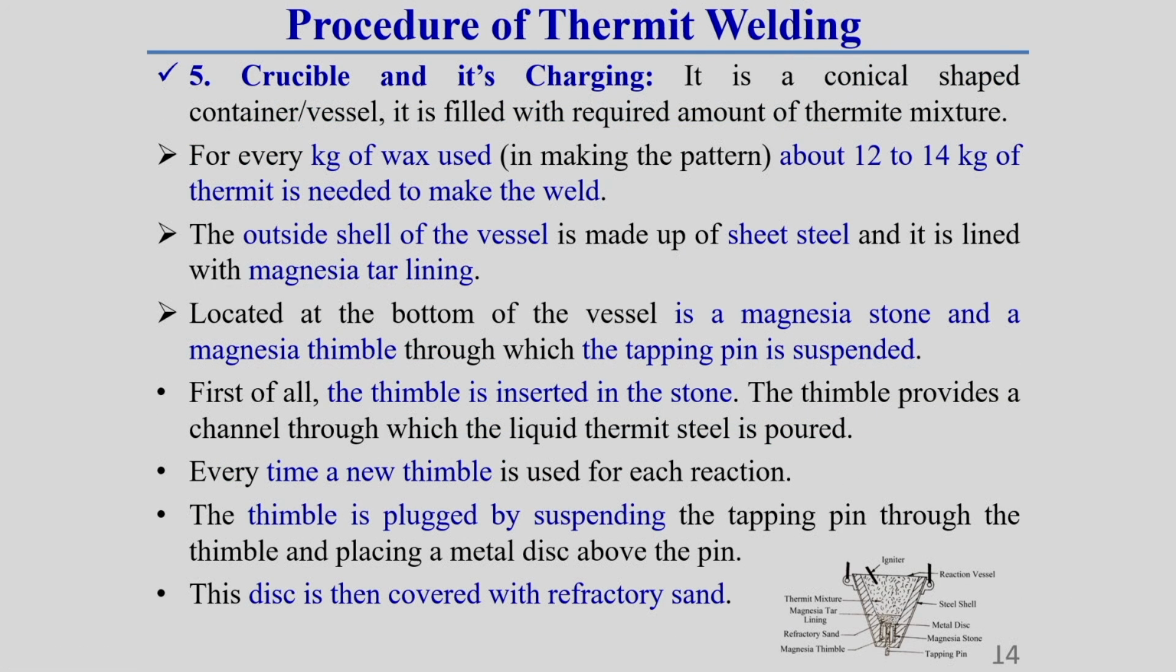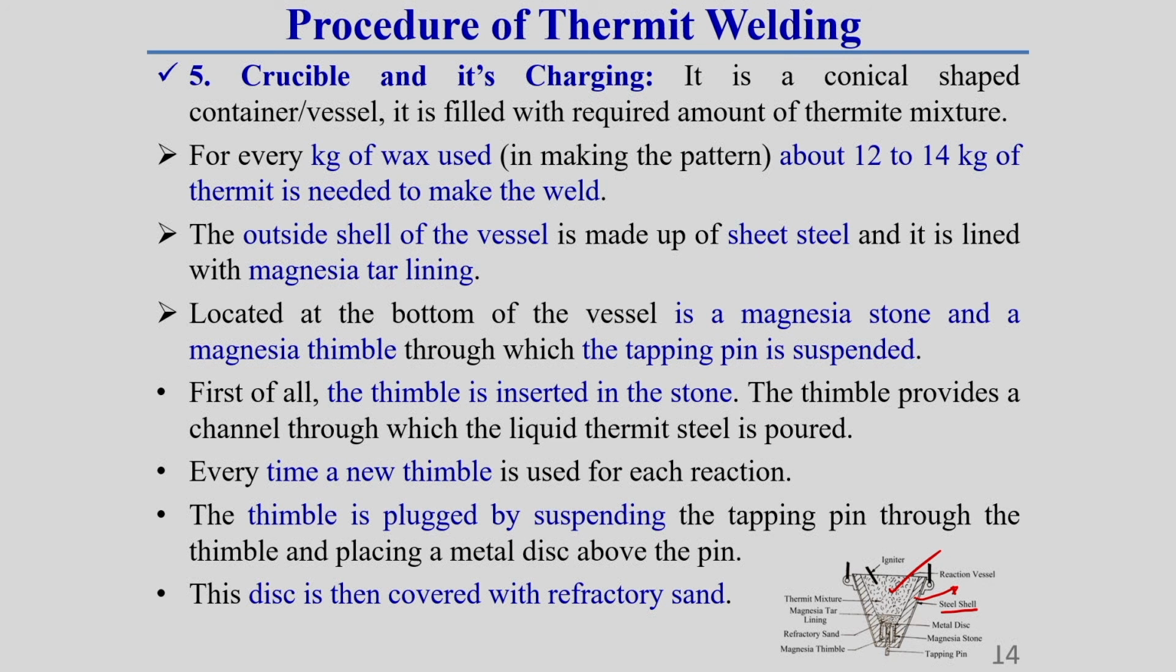Now, the crucible and its charging. This is the crucible which I have already told you about. Here you see this crucible has an envelope made of a steel shell. Along with this steel shell, a layer of refractory material is used. This refractory material is generally made from magnesia, and it is called the liner. That means a liner is used with this steel shell, because it is a refractory material used for heat resistance.